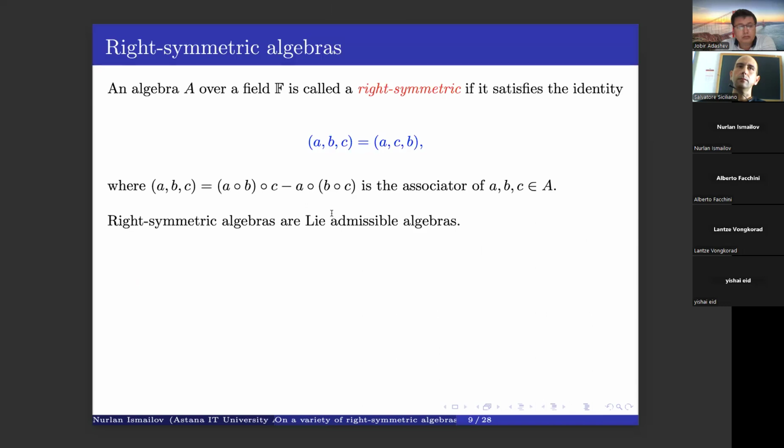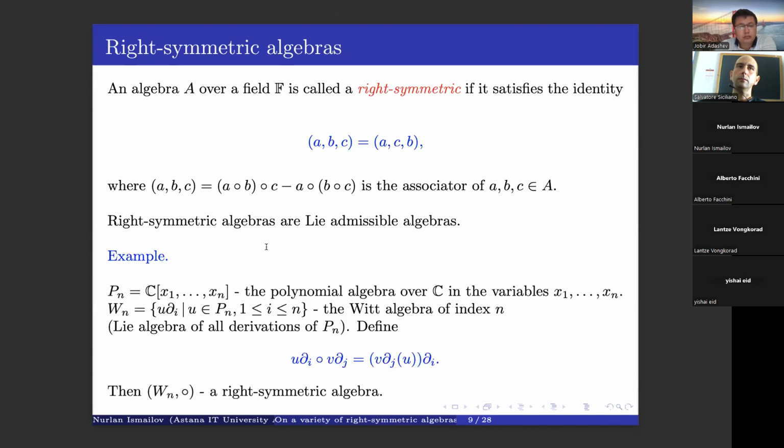Okay, now our main object in this talk is right-symmetric algebras. We say that an algebra is right-symmetric if it satisfies the following identity. Here (a, b, c) is the associator, which is defined like this, and it is equal to (a, c, b). So here we see that the two right variables are symmetric, b and c, that's why it's called right-symmetric algebras. We consider the variety of right-symmetric algebras, and it's known that from this variety we can obtain Lie algebras under the commutator.